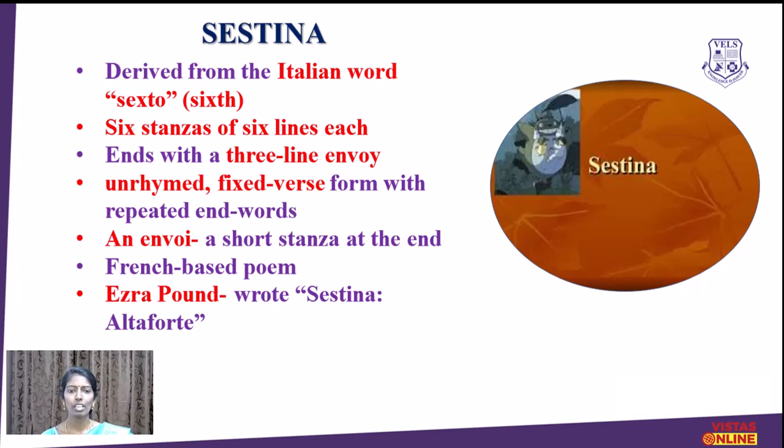Okay, so what is an envoi? It is an unrhymed fixed verse form with repeated end words. So envoi is the short stanza at the end of a sestina, and it is of French origin, though the term is derived from the Italian word, and this poetic form belongs to France. In English literature, Ezra Pound has written some sestinas, and to name one, Sestina Altaforte.